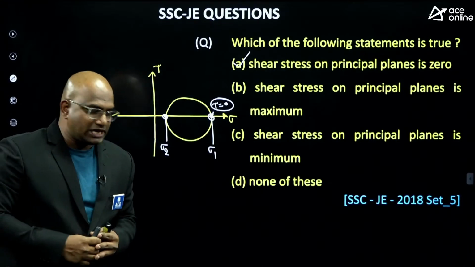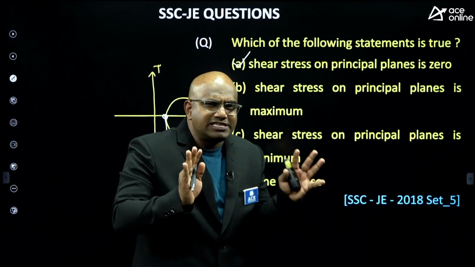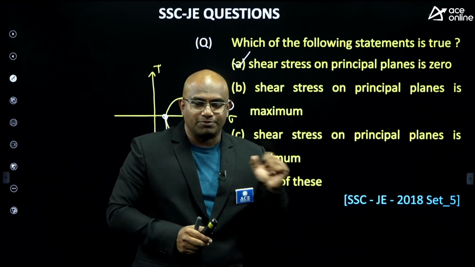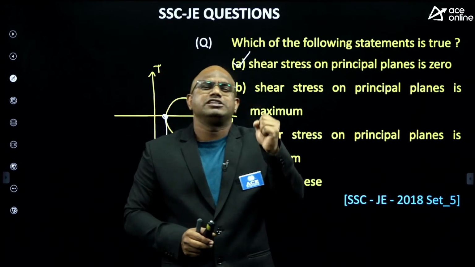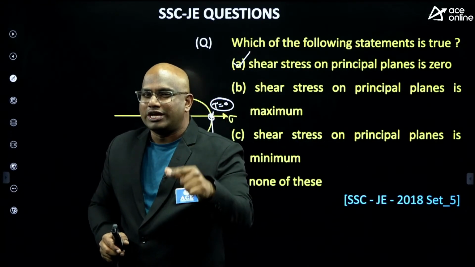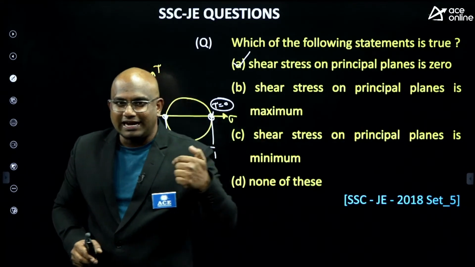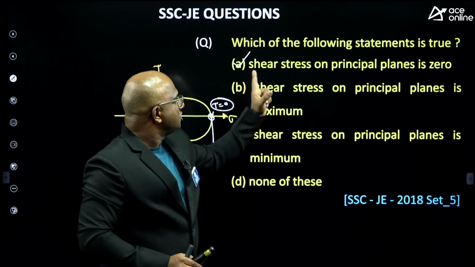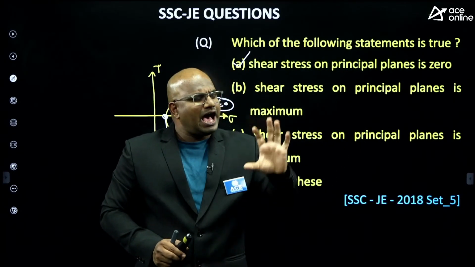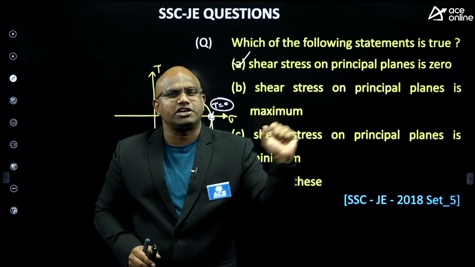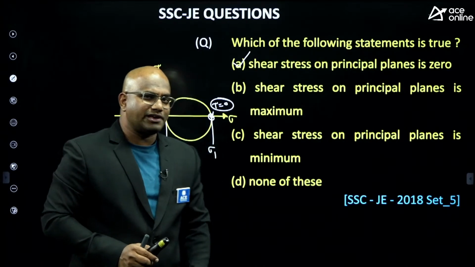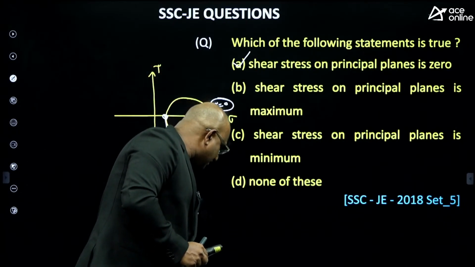Then I can pose one more statement also, guys. Shear stress on principal plane is definitely 0. Now suppose I have some plane, and on that plane shear stress equals 0. Can we say it's a principal plane? Let me repeat my question. First, shear stress on a principal plane is definitely 0. Now I am saying that on a certain plane, if shear stress equals 0, can we say it's the principal plane, guys? Think about it, everyone. Let us see who will give me the answer.